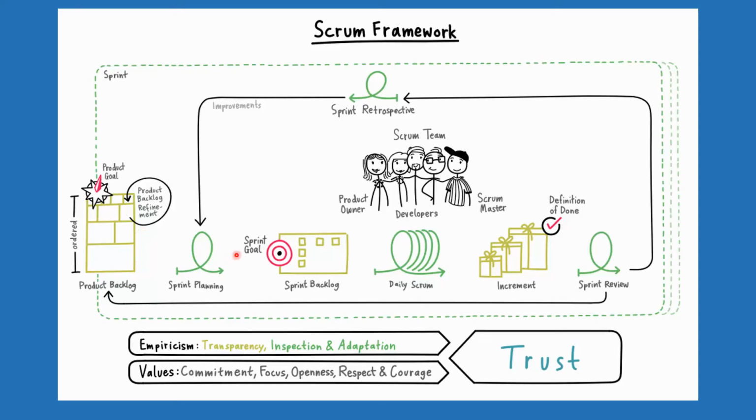Then we have another ceremony called sprint planning. In sprint planning, we take the product backlog item and check whether it's refined or groomed within the development team, and whether the team understood it properly.